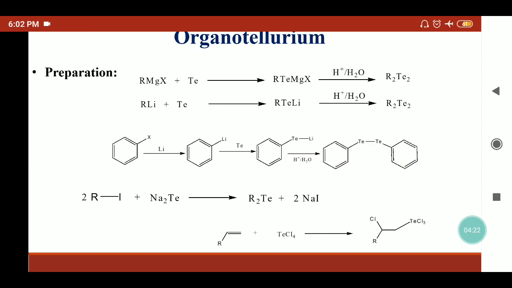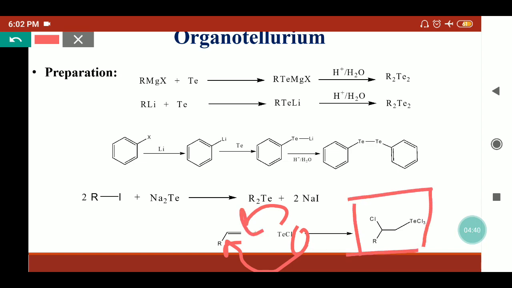Organotellurium compounds can also be synthesized from alkenes, where the alkenes can react with the tellurium tetrachloride molecule. So here one chlorine atom will go towards one carbon of the olefin, and TeCl3 will go to the other carbon. So by this we'll get the alkyl tellurium chlorides.